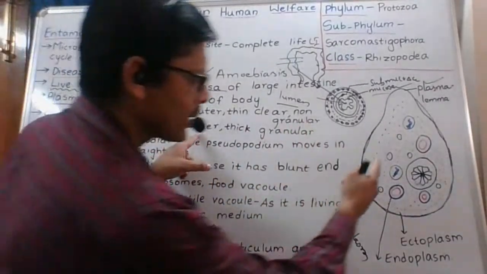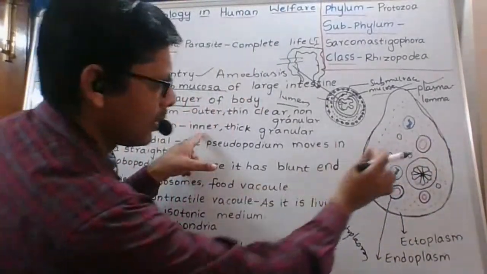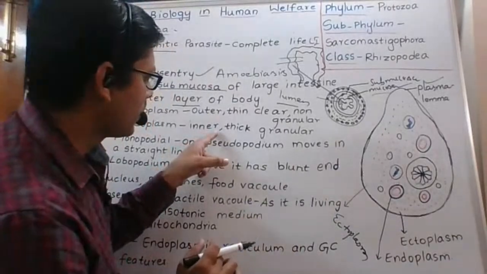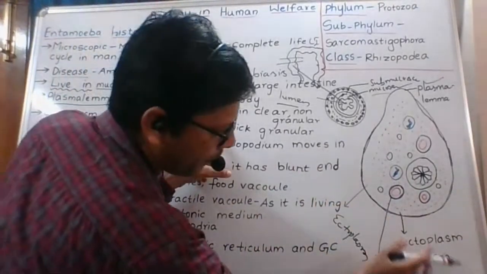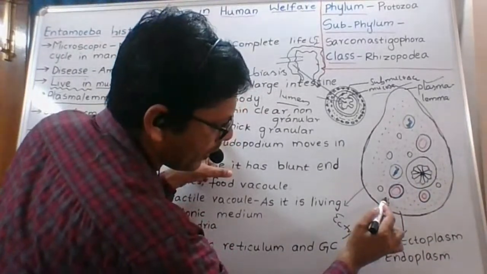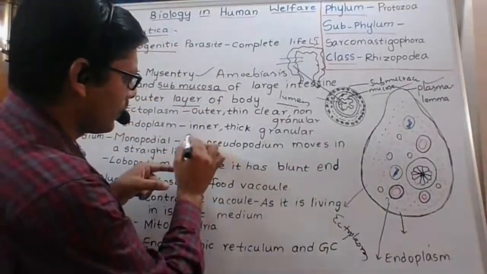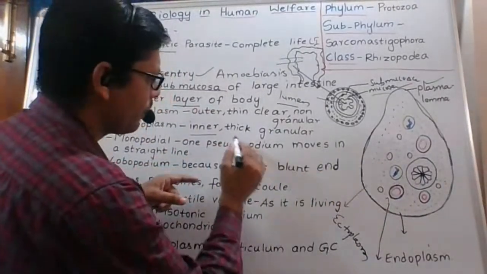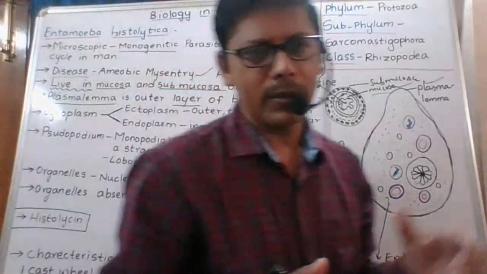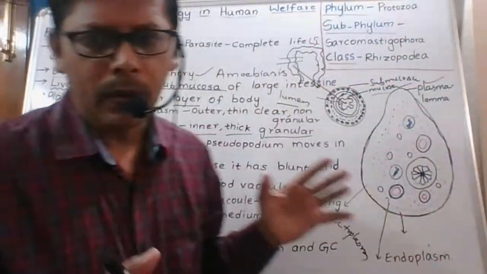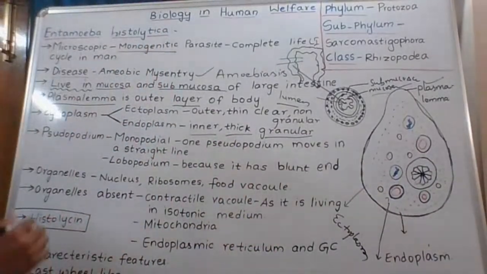Endoplasm. If you observe, this is the endoplasm, this dotted portion. The endoplasm is inner, inside. It is thick and granular, opposite to the ectoplasm. Those are the differences between ectoplasm and endoplasm.